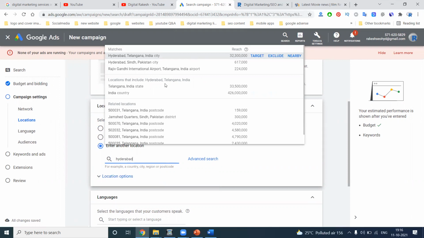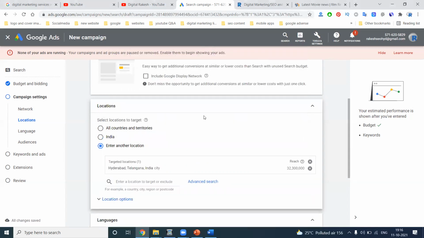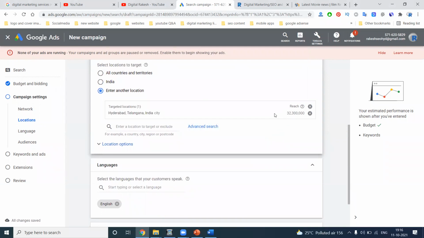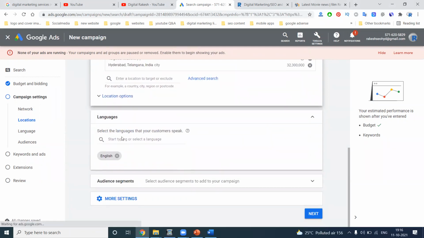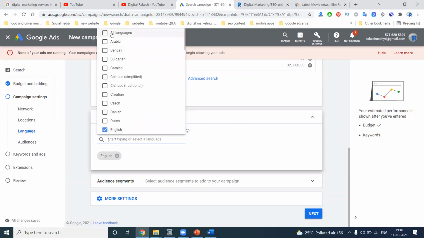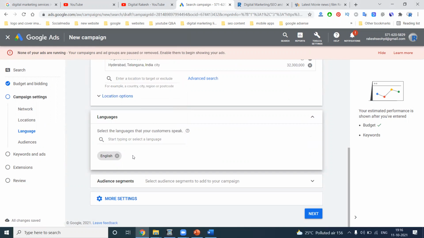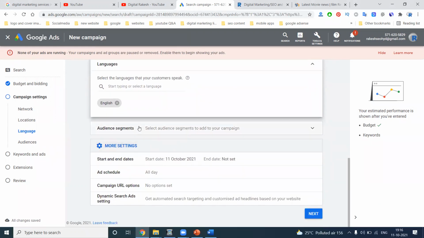When adding the local audience, Hyderabad, Telangana, and Pakistan are also there; I'm selecting Telangana. The total audience will be 3 crores 23 lakhs. That is the targeting audience. After that, the language option. All languages will be suitable, and one language will also be suitable. So I'm selecting only English. More settings: here, what is your start date and end date?